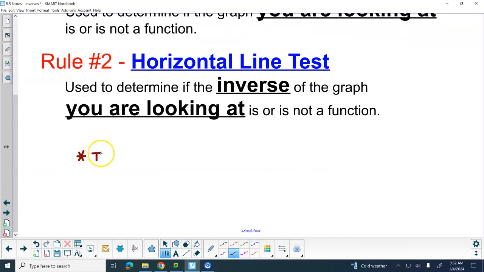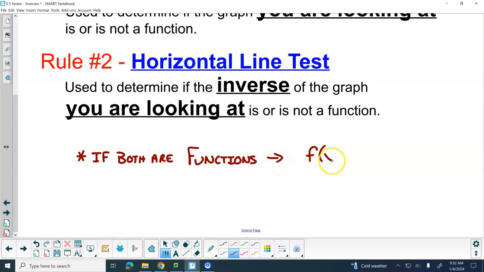So if both are functions, yes, then the f of x, the original function, is said to be 1-to-1.